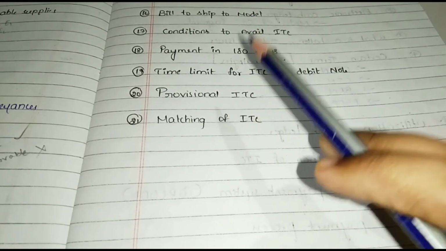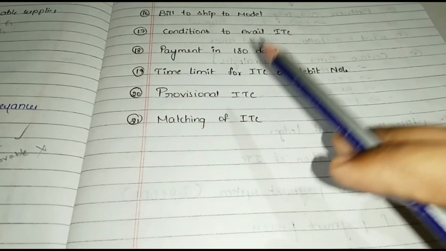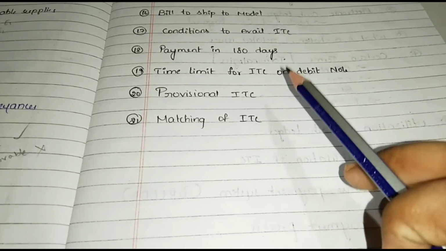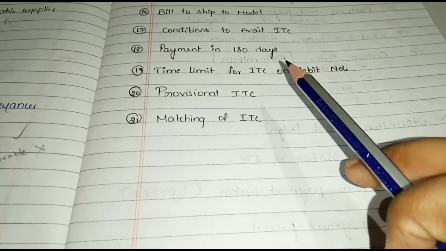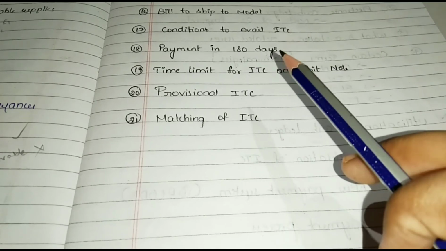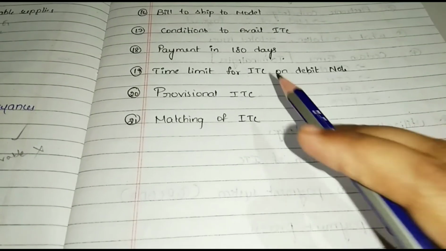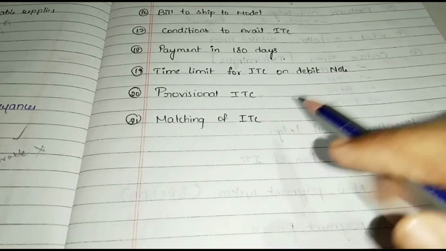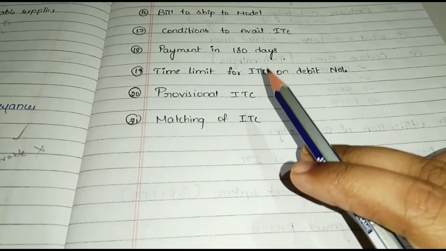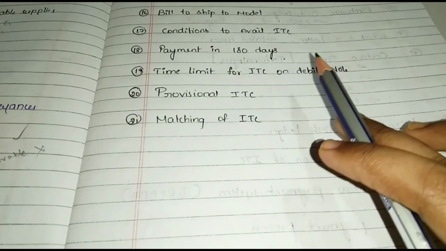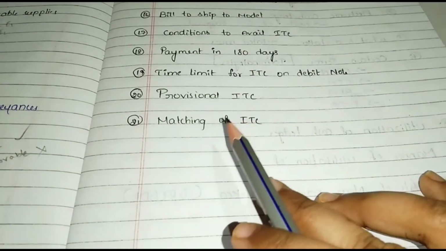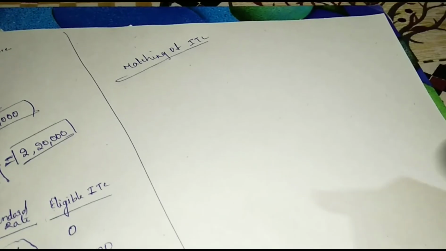What is it called? This credit is known as provisional ITC. Provisional ITC is called so because it is only for temporary purpose, until the seller makes payment. Then this provisional ITC is called final ITC. Okay. If this fails, provisional ITC can be cancelled. That is, it has to be reversed. Okay. And see the next one, matching of ITC.